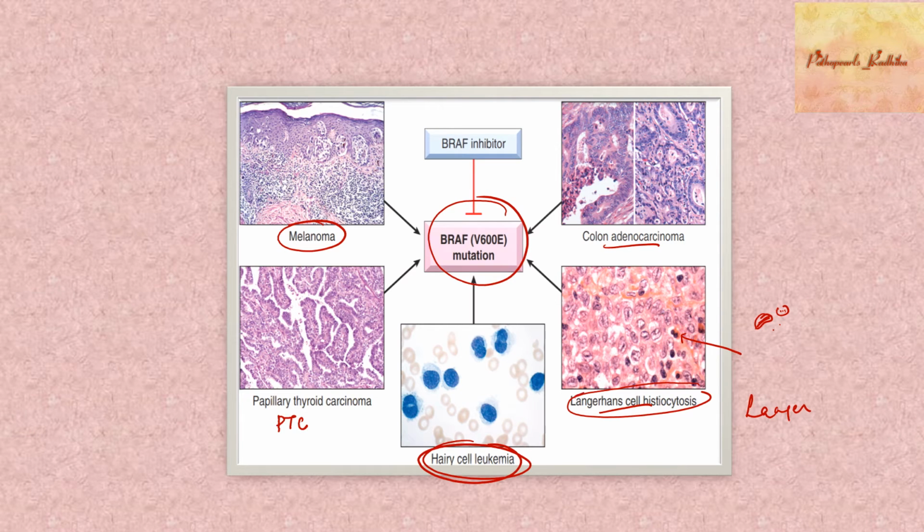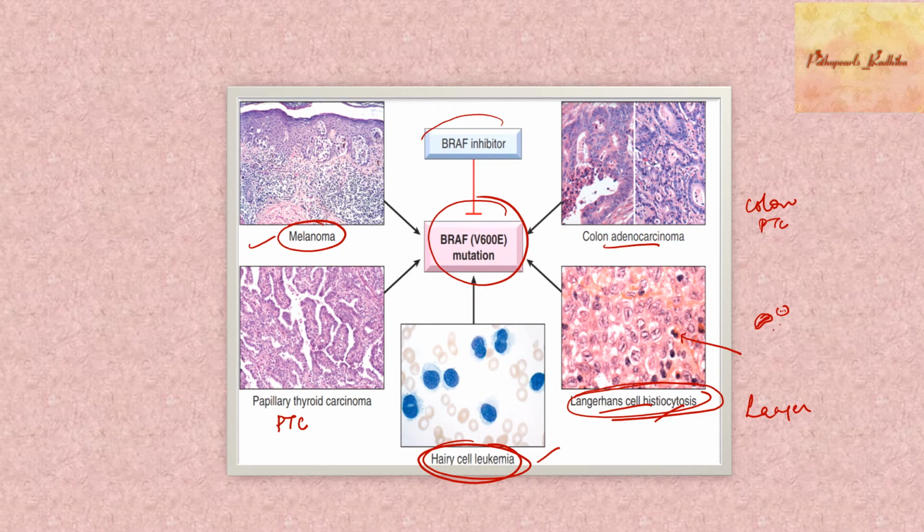Okay. So this LCH also can have BRAF V600E mutations. So a whole spectrum from carcinoma, melanoma, and your hematological disorders can harbor BRAF mutations. So two carcinomas is your colonic adenocarcinoma and papillary thyroid carcinoma. Then you have melanoma. Pertaining to hematology, you have hairy cell leukemia and Langerhans cell histiocytosis, which can have BRAF mutation. So what's the point in knowing about all these mutations?